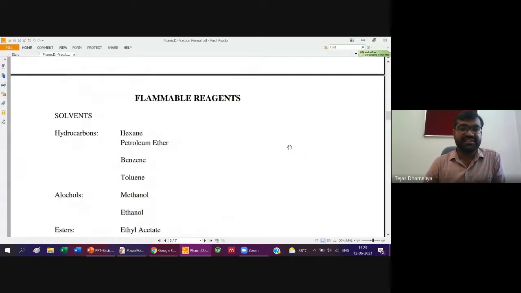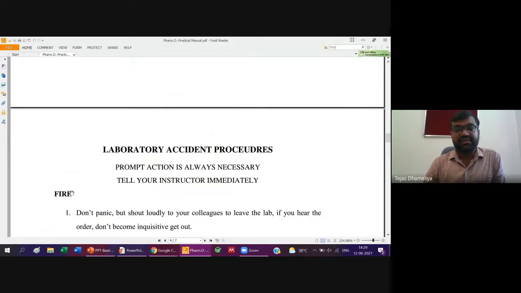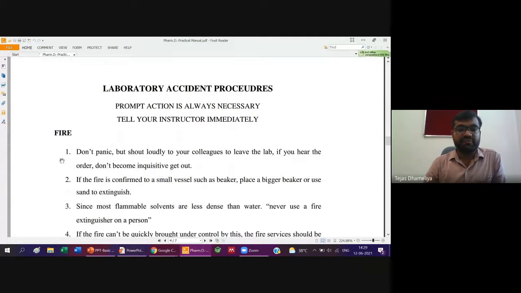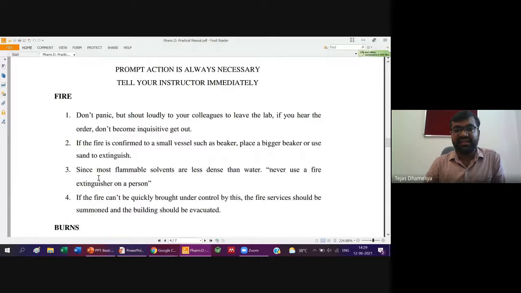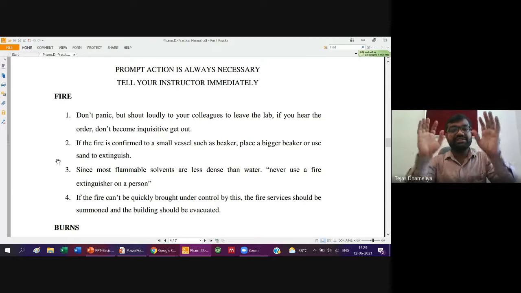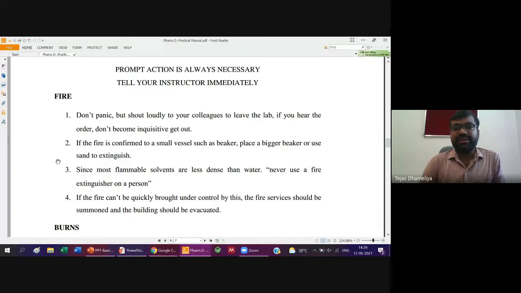Flammable: there is a list of flammable reagents, solvents, etc. And the laboratory emergency procedure. If there is a fire, what should you do first? I think if there is a fire in the lab, first of all you should shout loudly. If you do not shout and quietly run away, running away is okay, but you should inform the